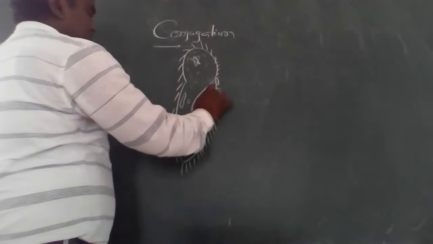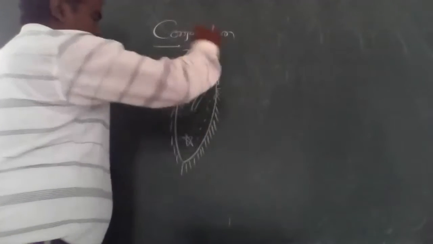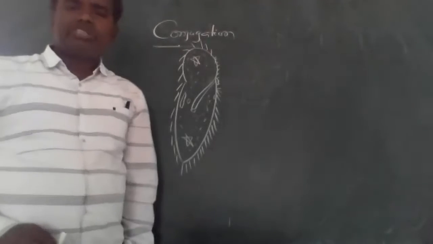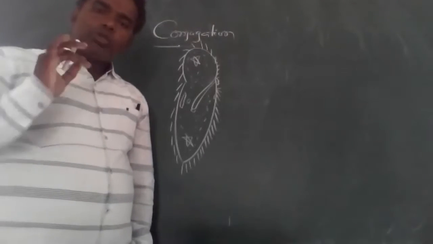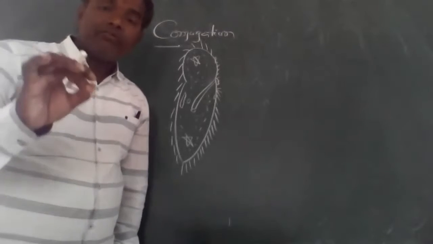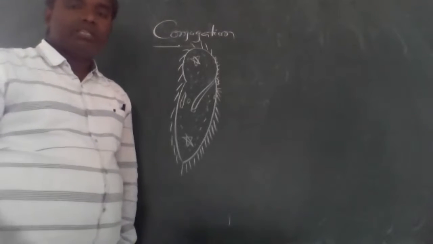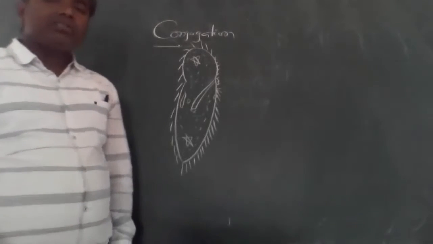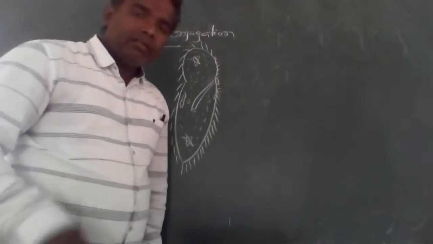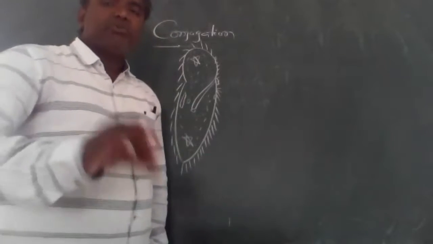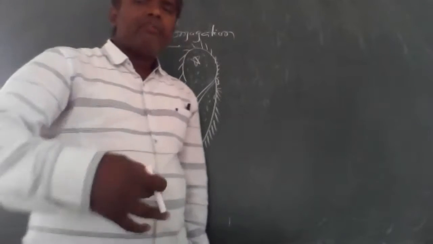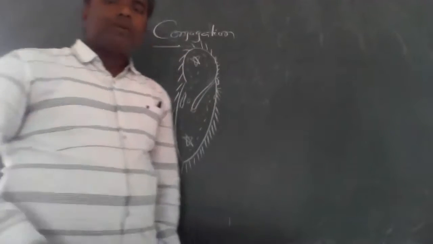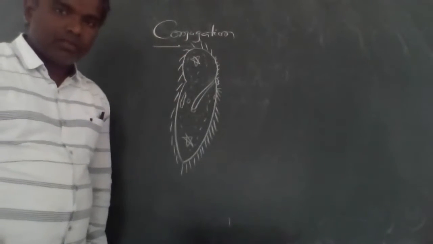Very important thing. In paramecium conjugation, before we go to conjugation: conjugation in paramecium takes place in unfavorable conditions, in an unfavorable season. So in a favorable season, what happens? The paramecium reproduces by binary fission. But later, in unfavorable conditions, it takes place only through the conjugation process.